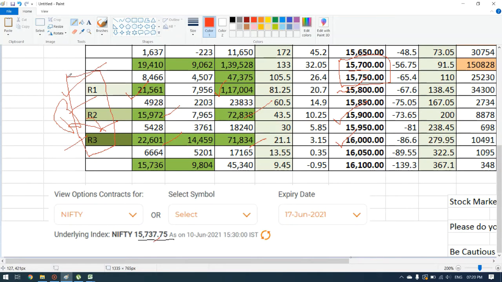We have another resistance at 16,100, but I don't feel that the market will increase by a range of 400 points in one day, that too tomorrow. So I have ignored this resistance. This is the resistance side.